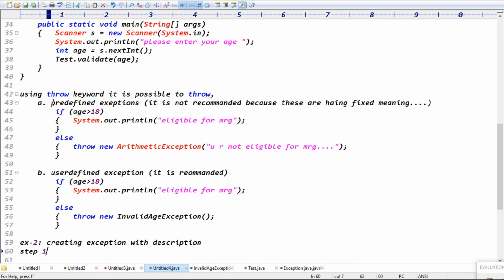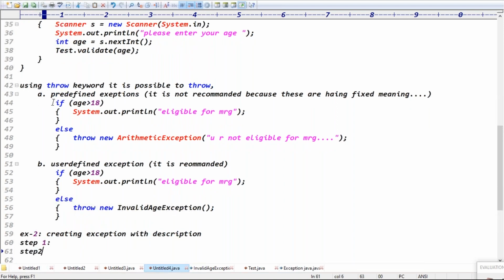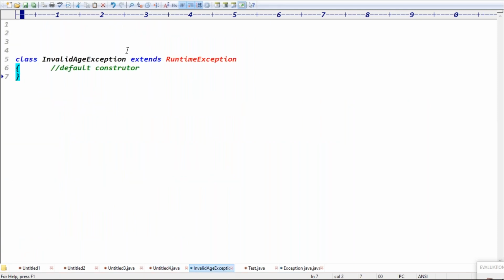Guys, how many steps do you have to follow? Total two steps: step one, step two. What is step one? Create the exception. Now, do you want the default constructor approach or the parameterized constructor approach? Parameterized one.